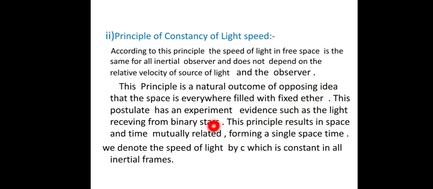Binary stars rotate about one another around a center of mass. This principle results in space and time being mutually related, forming a single space-time. We denote the space coordinates by x, y, z and the time coordinate by t, so they form a single space-time x, y, z, t, and we denote the speed of light by c, which is constant in all inertial frames.